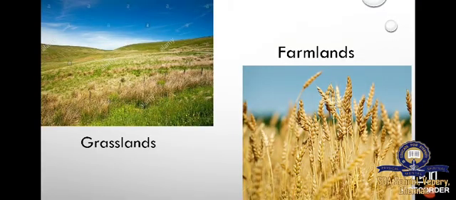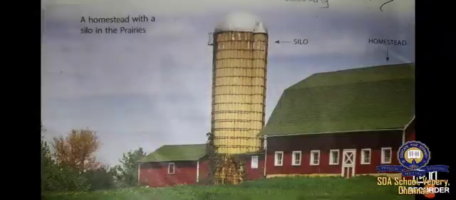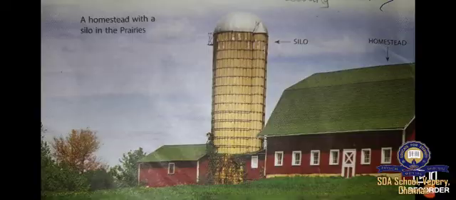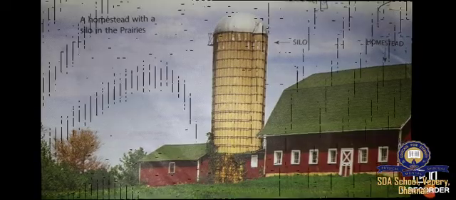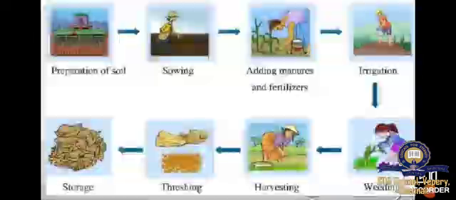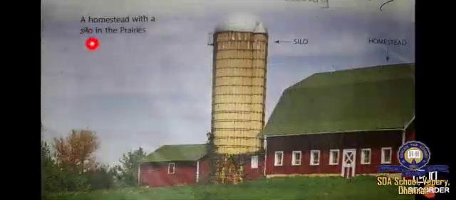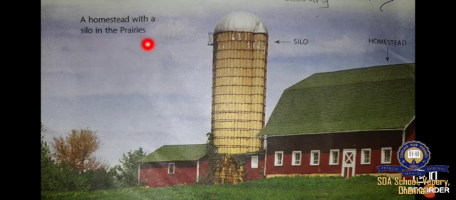The place where they lived is called a homestead. Homesteads are built for the farmers' families and for the workers. This is a homestead. A homestead with a silo in the prairies.